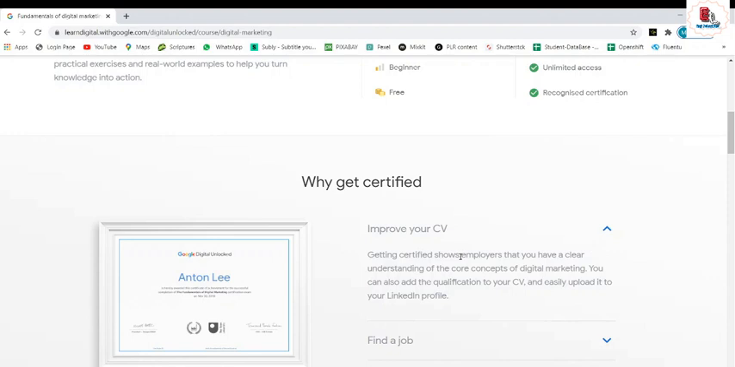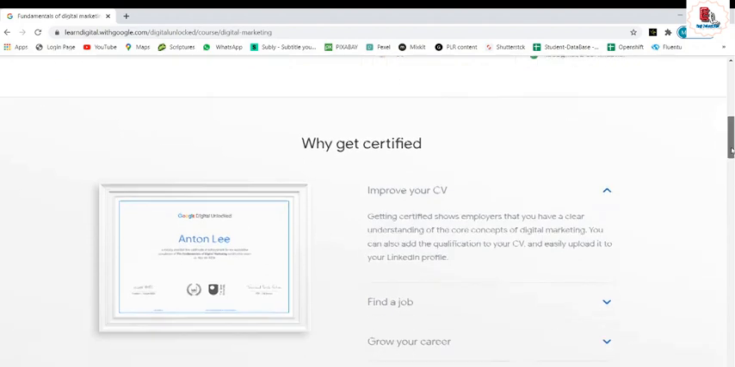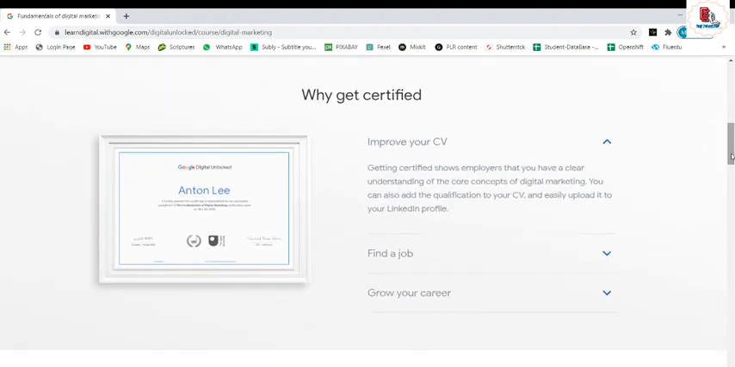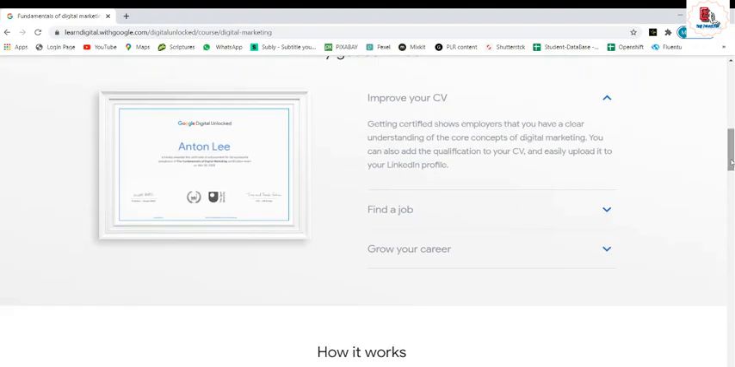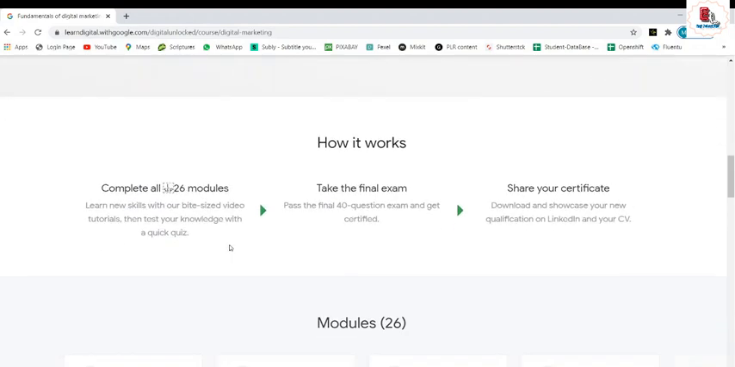Why is it necessary to get certified? Yes, it is given here. Getting certified shows employers that you have a clear understanding of the core concepts of digital marketing or whatever you are learning. You can also add the qualification to your CV and easily upload it. You can find a job more easily and grow your career with this. And how it works: whichever course you choose, first you need to complete all the modules, then take the final examination, then you can share your certificate.